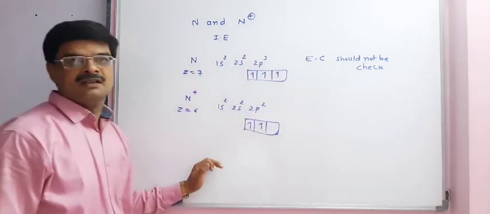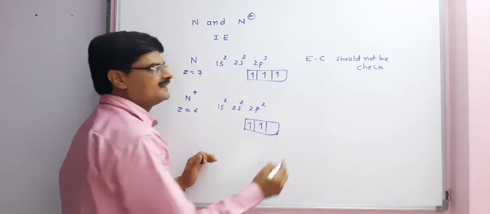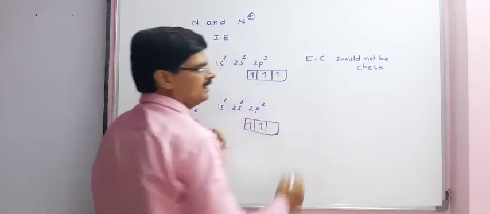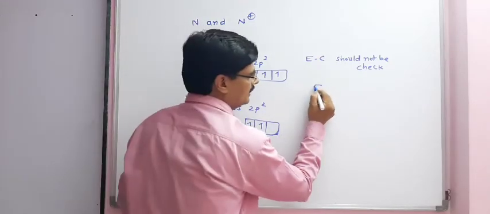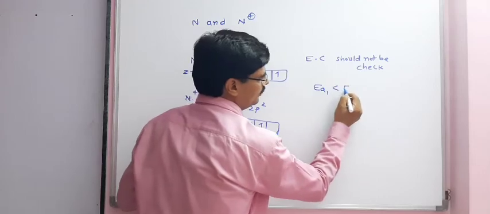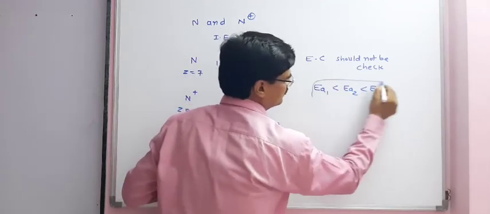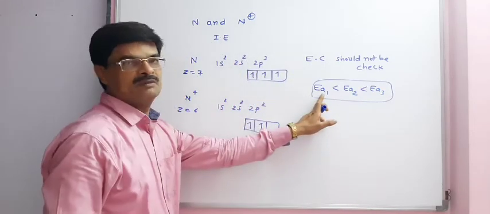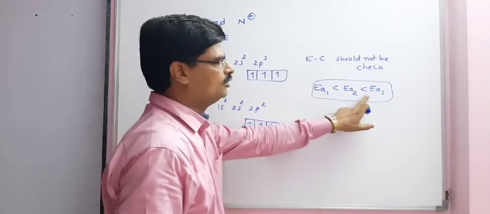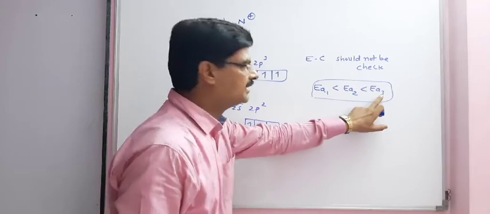But the point of successive ionization enthalpy must be in mind. That is, IE1 smaller than IE2 smaller than IE3. Ionization enthalpy 1 smaller than ionization enthalpy 2 smaller than ionization enthalpy 3.